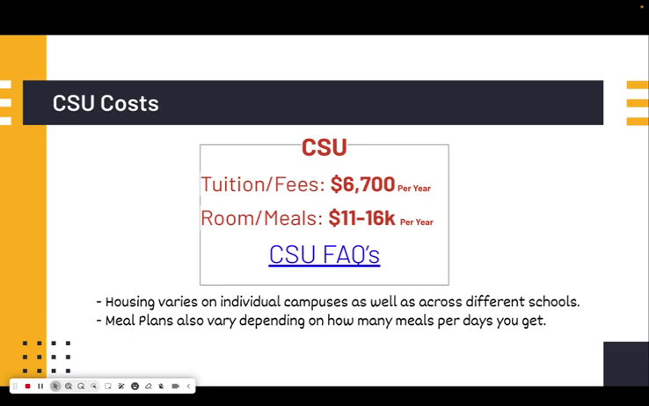The CSU system costs about $6,700 per year, and room and board, or room and meals, are anywhere from $11,000 to $16,000 per year. Again, these numbers vary on individual campuses and depending on the meal plans that you plan to get.